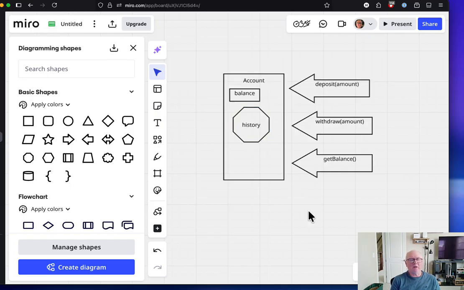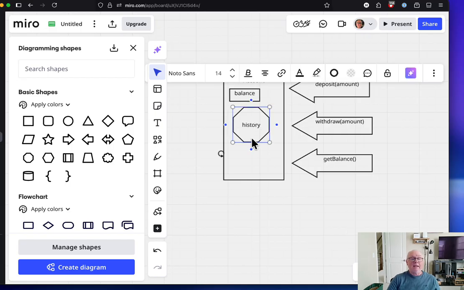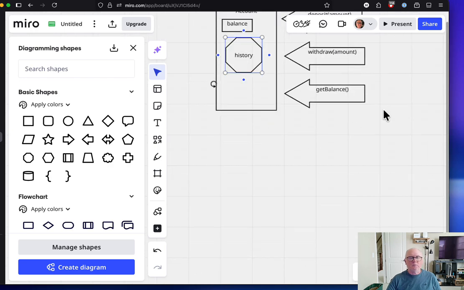So why should it be part of the account? What's a good reason? Well, the answer is, what if I have more than one account? What if I have 2 accounts? What if I have 10 accounts? What if I have an account and my wife has an account and my kids all have accounts? Well, I want the history for this account to be unique. I don't want all the history for all my accounts in one same place, okay? So that means that the account object is going to have a history object. And this history object can take many, many forms, right? In our brain right now, it's just an ordered list is all it is.